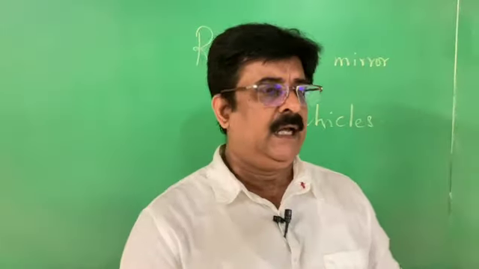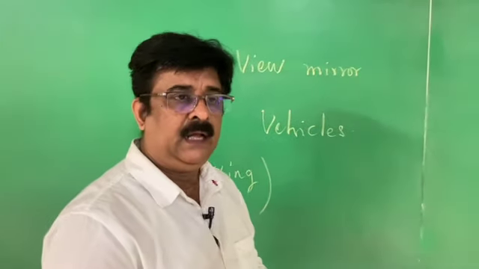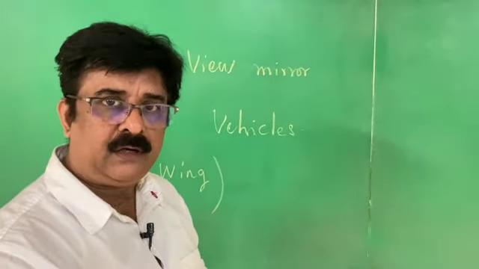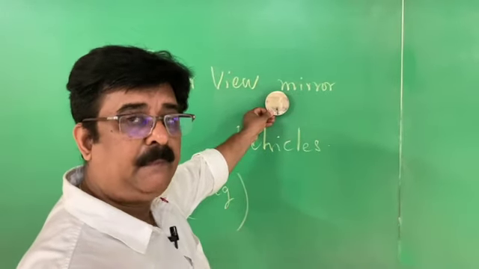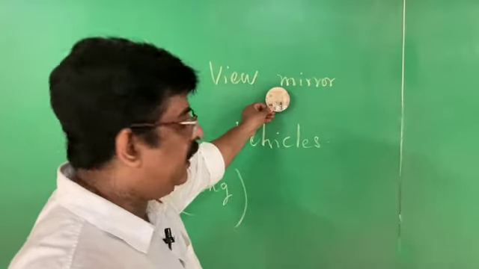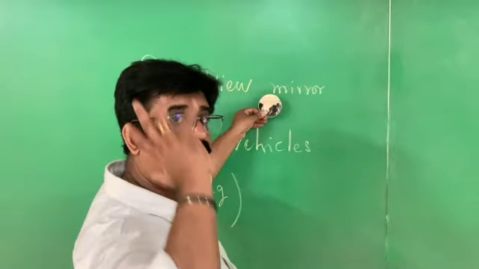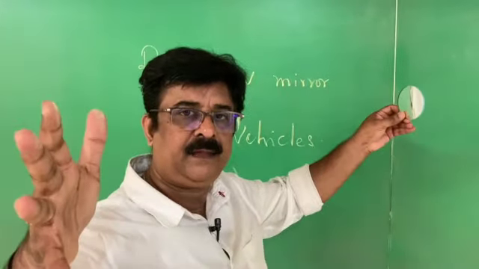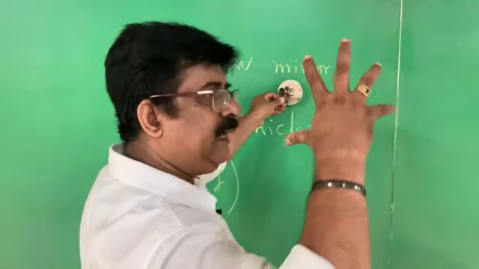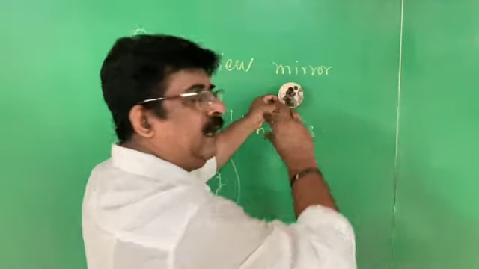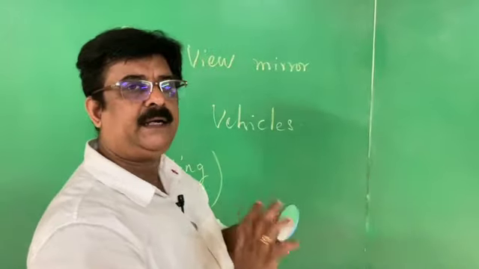In some cases, convex mirrors are also used in front of a huge building or temples. For example, in Agra Fort, a huge convex mirror is kept in front of the Taj Mahal. If anybody goes there and sees the Taj Mahal through the convex mirror, he can see the full Taj Mahal with the 4 pillars. Directly we can't see it, because the convex mirror takes a diminished image of the Taj Mahal. Therefore, the full Taj Mahal is seen in that mirror.